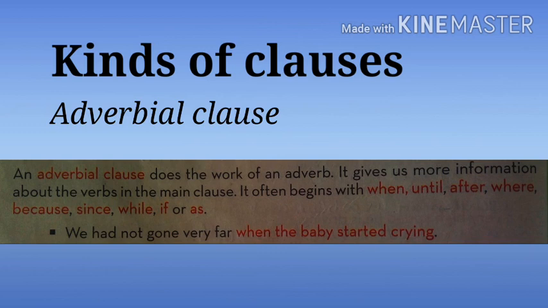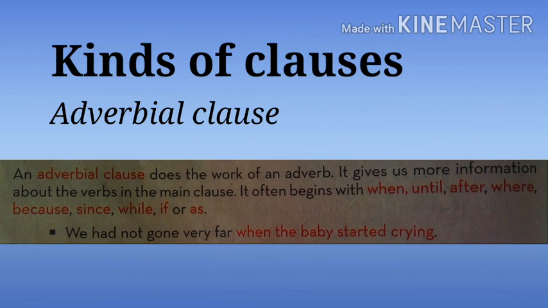Just like our adjectival clause, here also we'll get some helping words. Just look here. It often begins with when, until, after, where, because, since, while, if, or as. So an adverbial clause begins with these words. Just look at this example. We had not gone very far when the baby started crying. Now can you guess the adverbial clause? Yes, we have when the baby started crying. So we got when, and it shows the time, right?